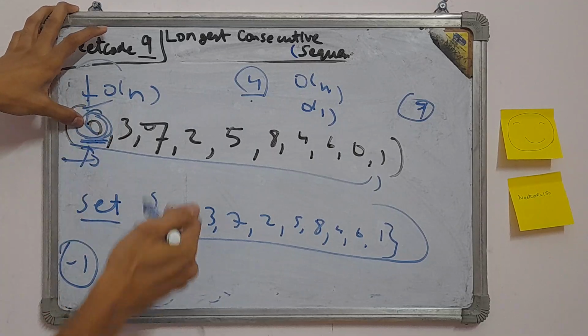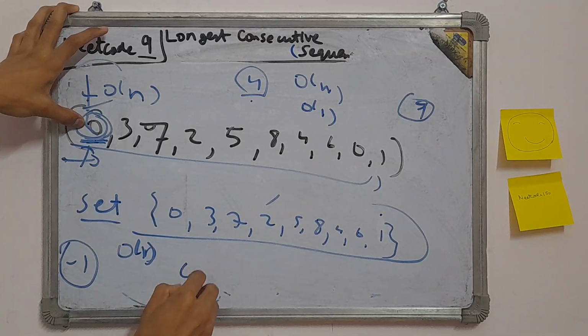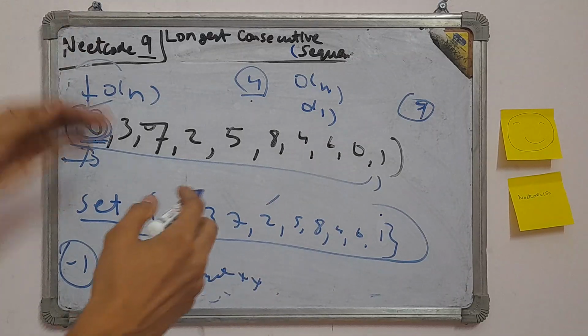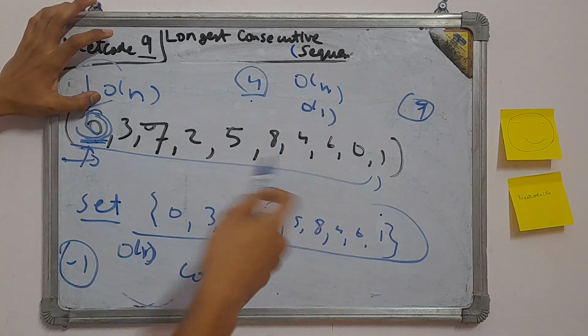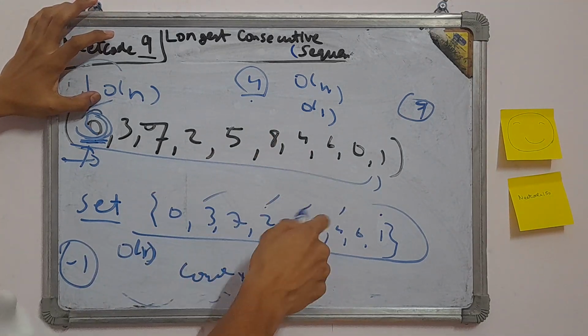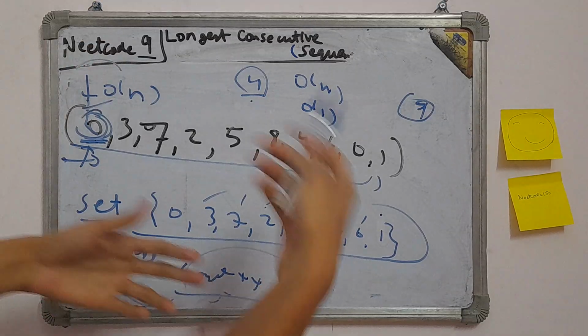And we ask, is 1 there? 1 is there, true. Now we ask is 2 there, and we keep doing the count plus plus, because as we are seeing elements, we are increasing the length of the sequence. We see right now 2 is here. Okay, let's check 3 is here, 4 is here, 5, 6, 7, 8. So we got 9. This is the answer so far, and now we check for the next element.